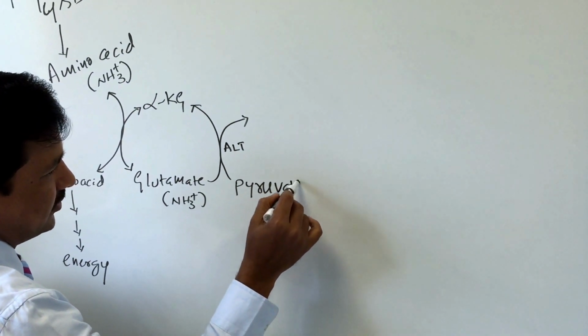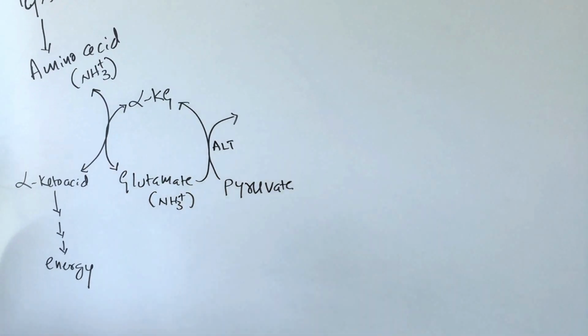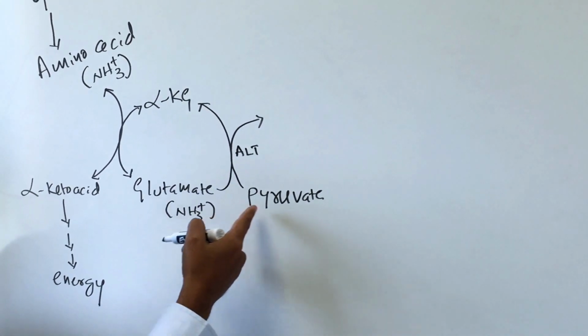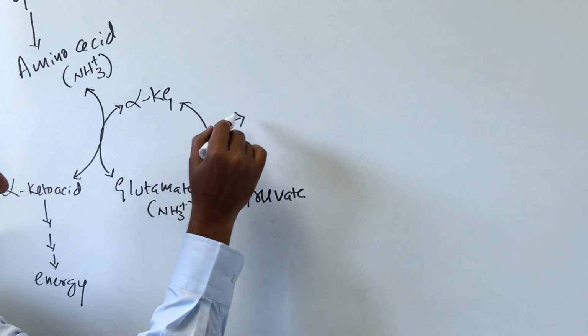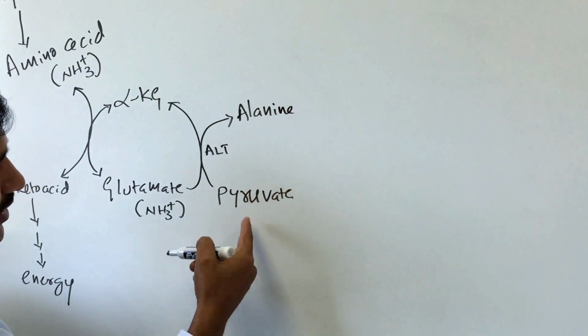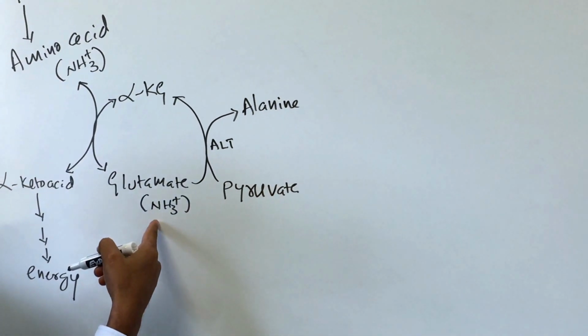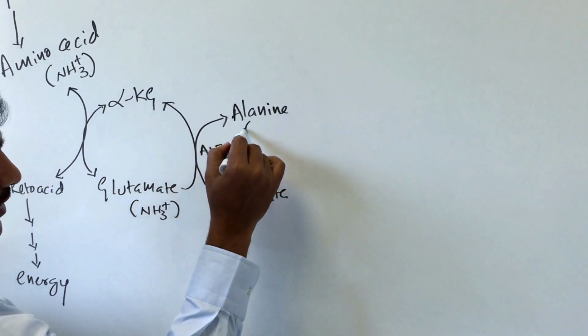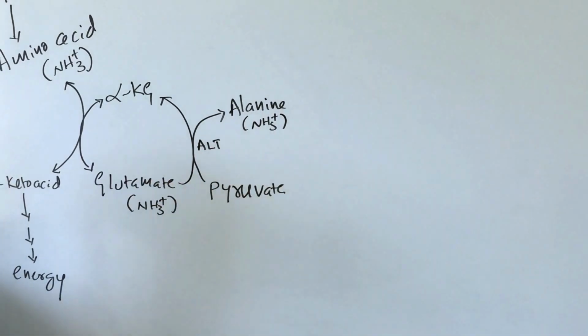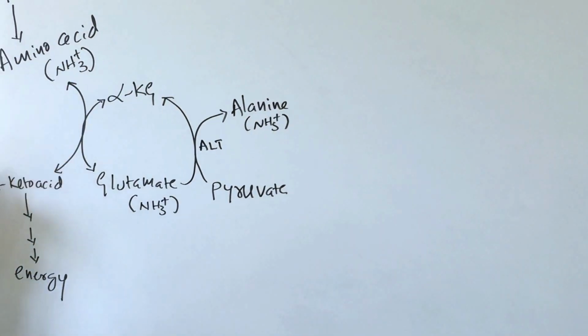As you all know, pyruvate you get from glycolysis, as the end product of glycolysis is pyruvate. Now the amino group is given to pyruvate, and that's when pyruvate is converted to alanine. Pyruvate is a keto acid, it accepts the amino group and is converted to alanine, and now your amino group is here in alanine. All this is going on in the skeletal muscle.